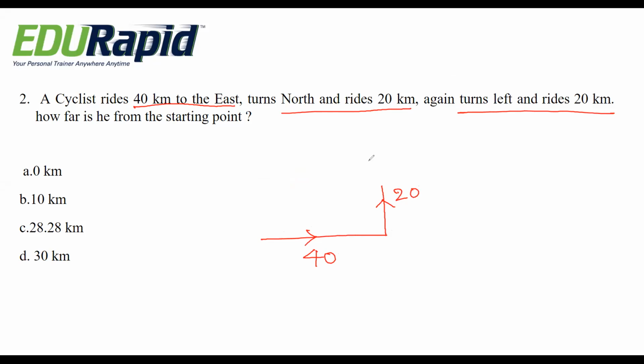Then again turns left and rides 20 kilometer. So how far is he from the starting point?